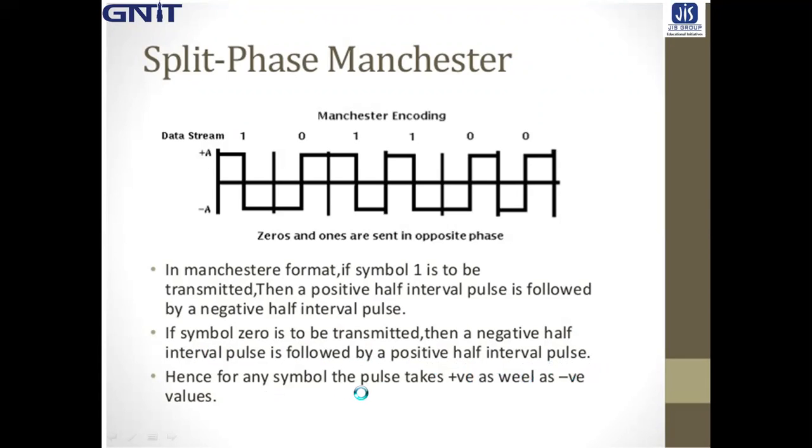Hence, for any symbol, the pulse takes positive as well as negative values. So in this way we can generate or reproduce any type of line coding formats like unipolar, polar, bipolar, or Manchester coding, as well as NRZ and RZ format.